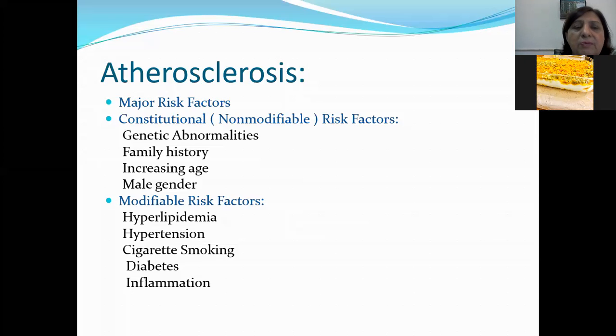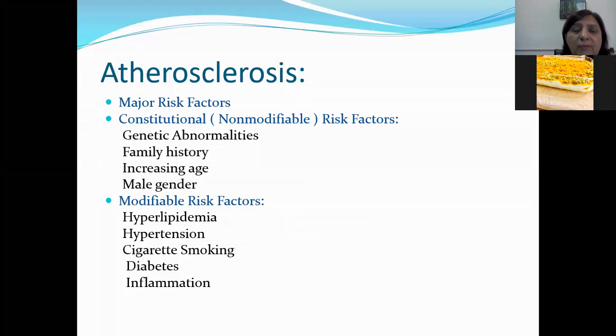Then come the modifiable risk factors. Modifiable risk factors are those which we can modify by giving treatment or by controlling our diet or by taking other precautions. These are hyperlipidemia. Hyperlipidemia means increased serum cholesterol level. And this can be modified by either giving statin group of drugs, or it can be decreased by taking less dietary intake of saturated fats. Hypertension. Hypertension means increase in blood pressure. If the person is having better blood pressure control, he or she can modify this risk factor for atherosclerosis.